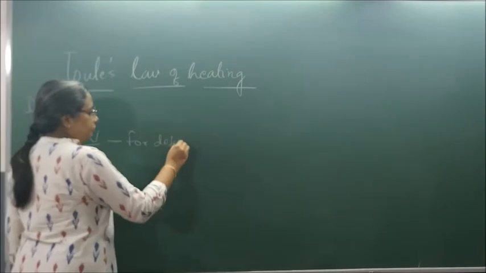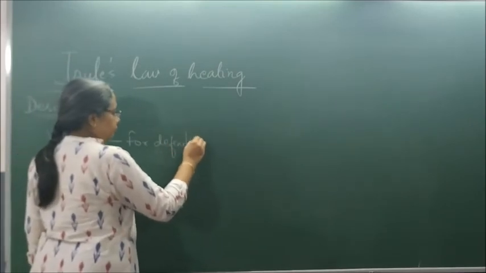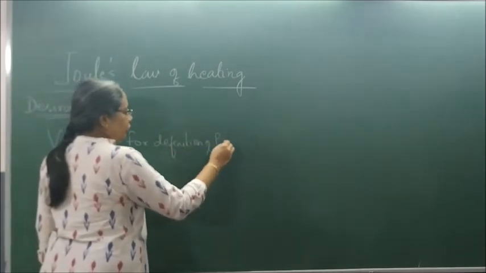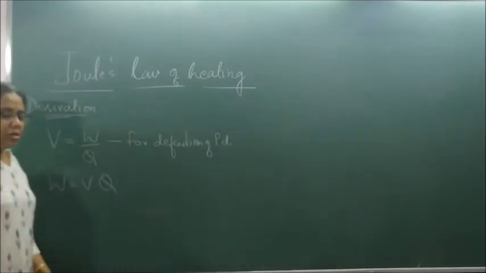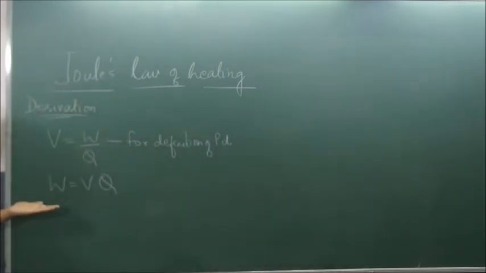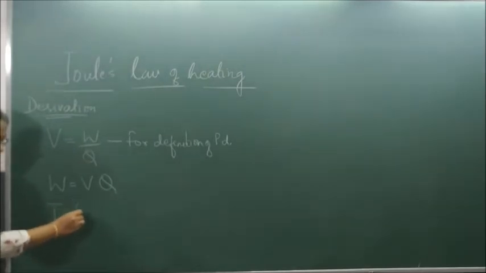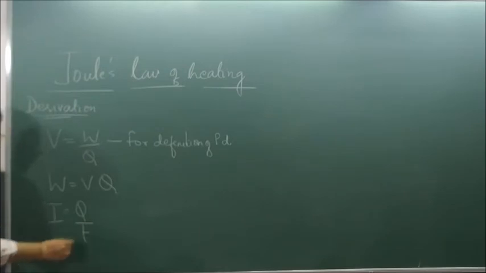This is from the definition of potential difference. So we have W is equal to VQ. From the definition of current, I is equal to Q by T, the amount of charge flowing, or rate of flow of charges.